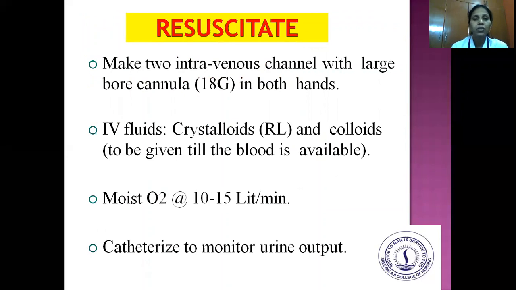Resuscitate. Make 2 intravenous channels with large bore cannula, that is 18 gauge, in both hands, and start IV fluids, that is crystalloids, Ringer lactate, and colloids, to be given till the blood is available. Then give oxygen at the rate of 10 to 15 liters per minute, and catheterize to monitor urine output.